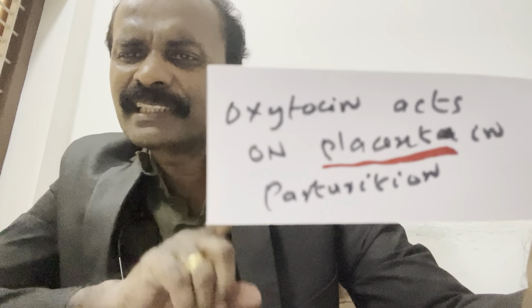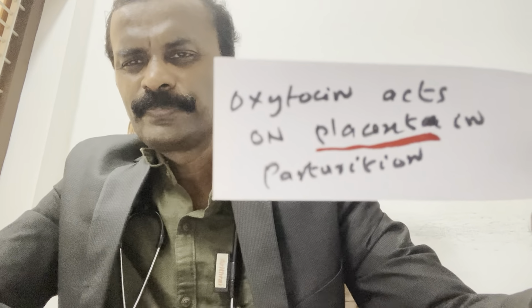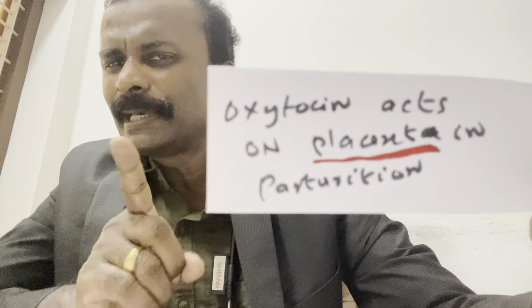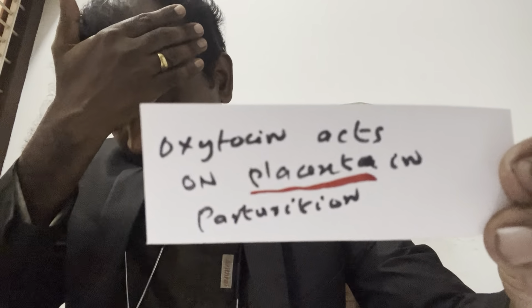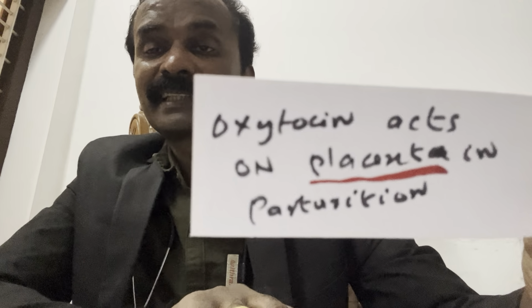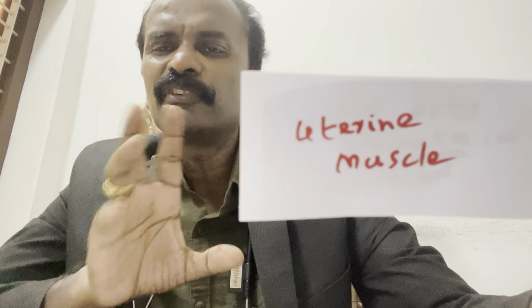Oxytocin acts on the placenta in parturition. True or false? Oxytocin acts in the uterine muscle, the muscle of the female uterus.